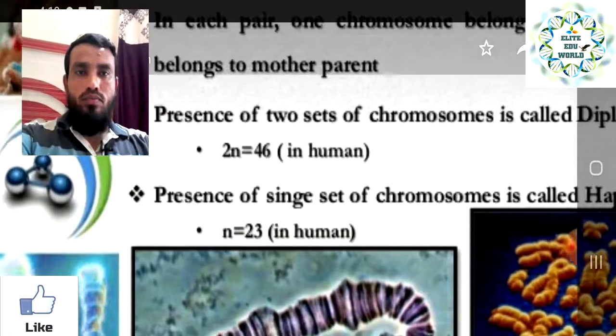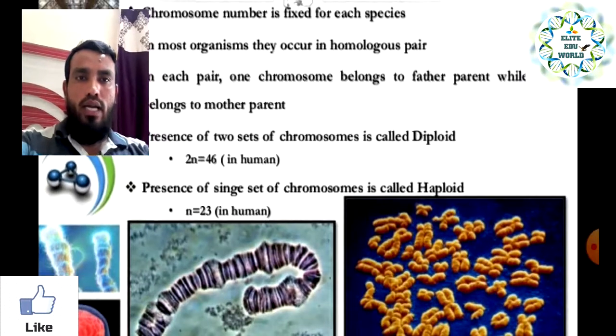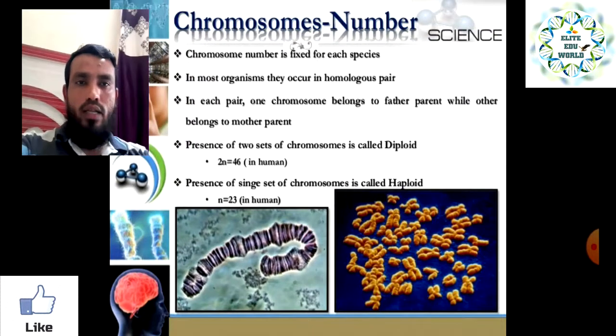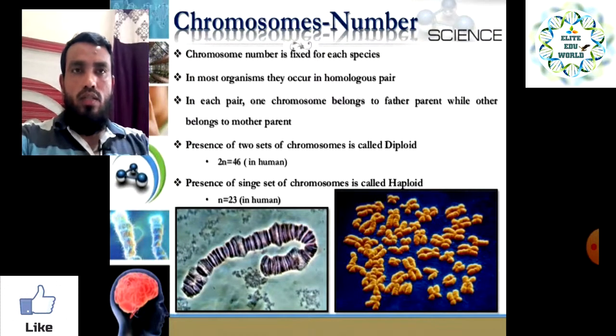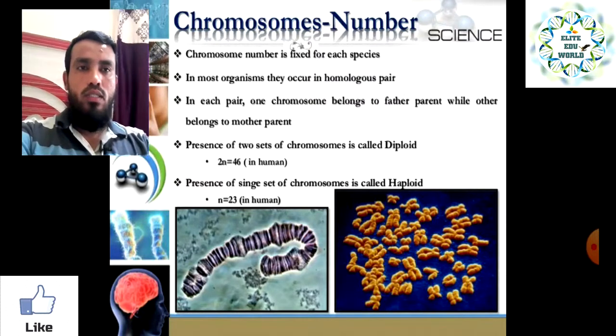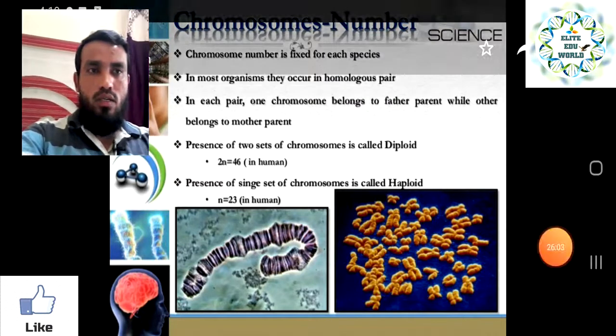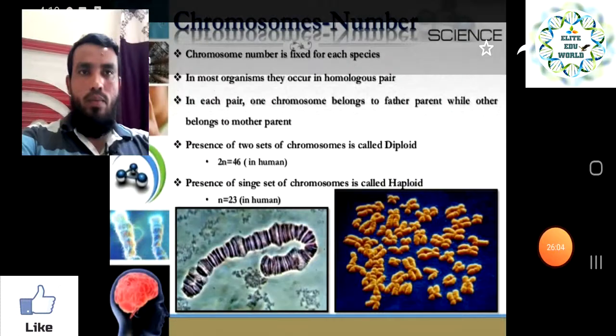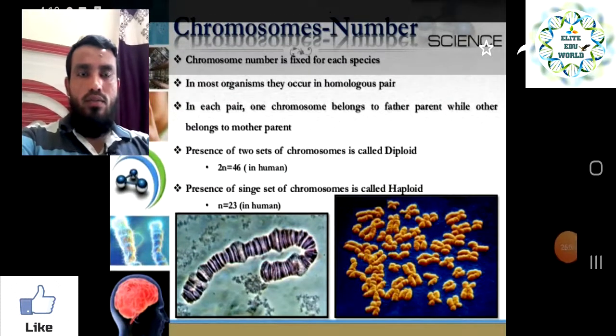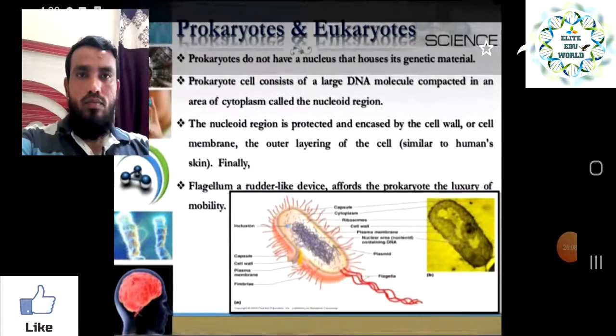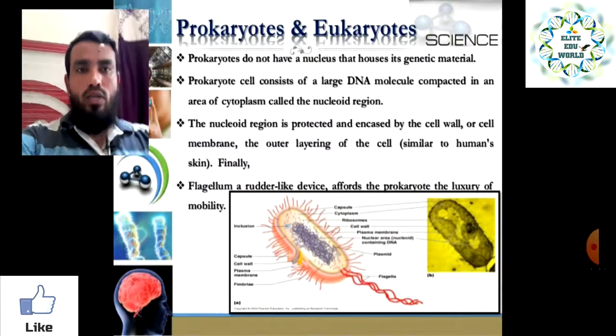You have to understand this diagram: this is the pair, and this is a single chromosome. So that is the chromosome number, how many we have, shown in this slide. Okay. So now in the next slide, we will understand prokaryotes and eukaryotes.